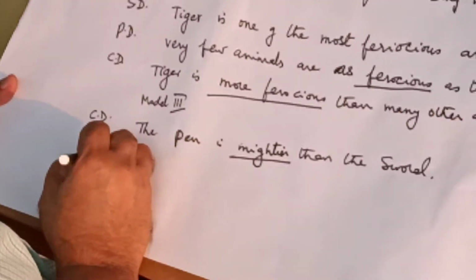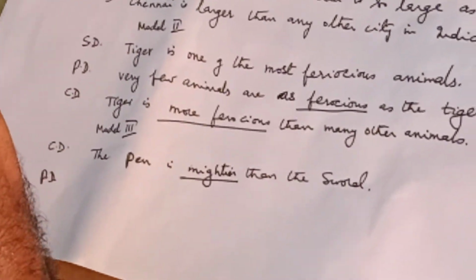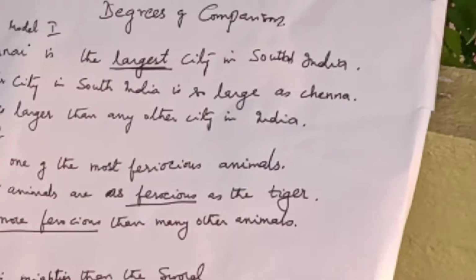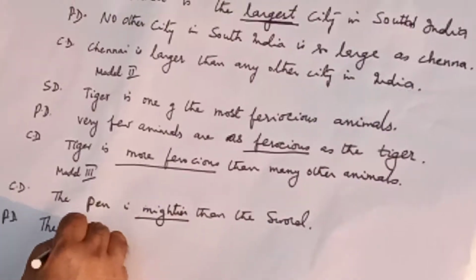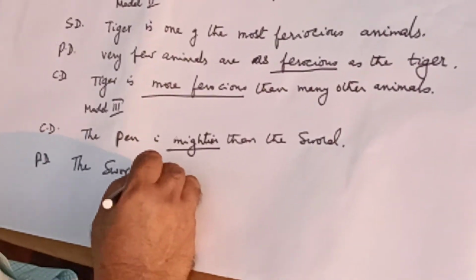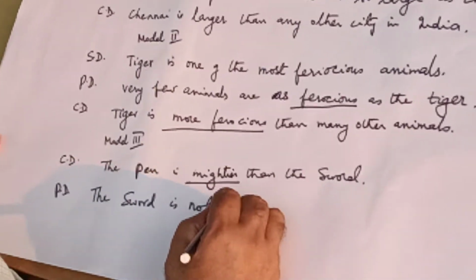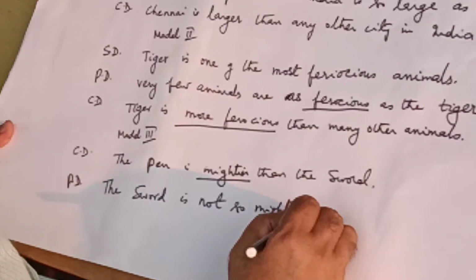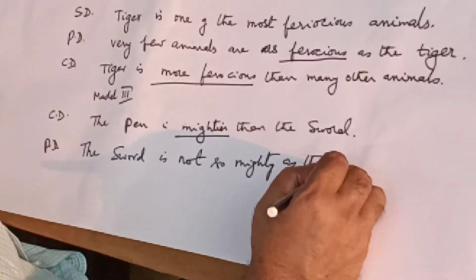Now let us convert this into positive degree. That means we have to use the adjective mighty and start the sentence with this word. This word is not so mighty as the pen.